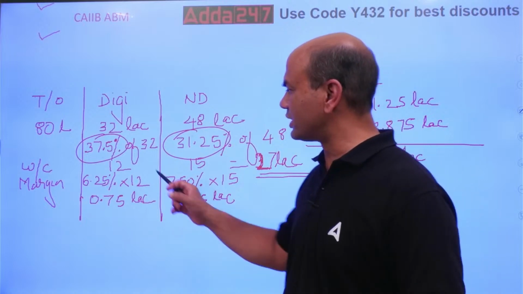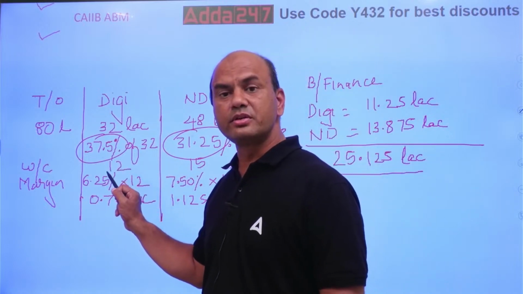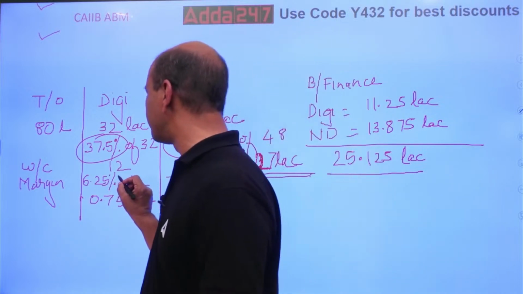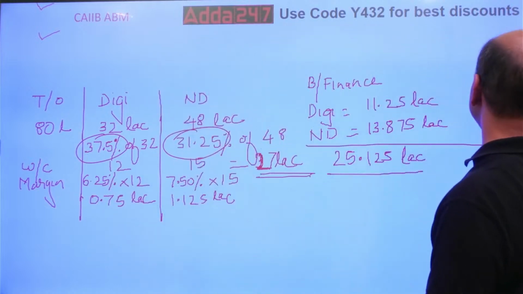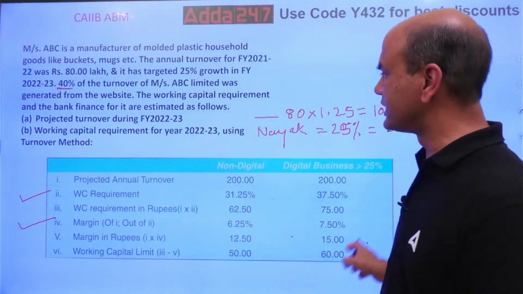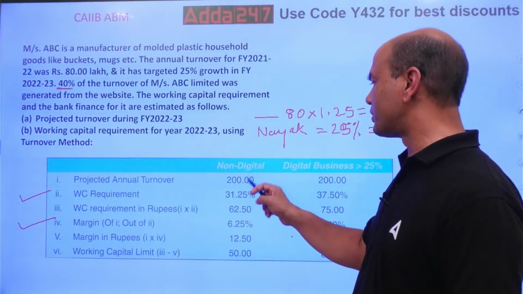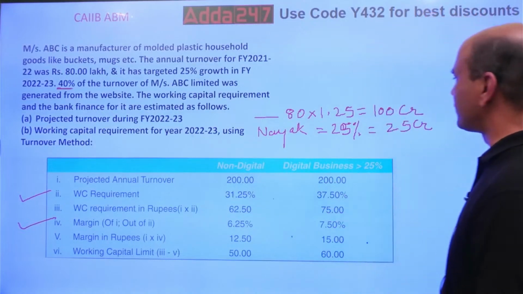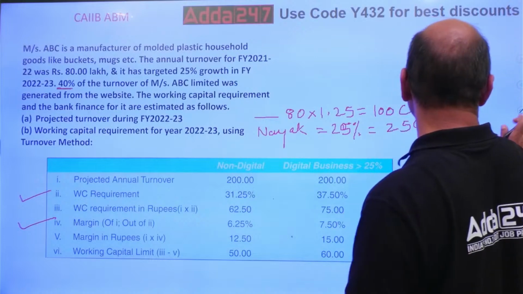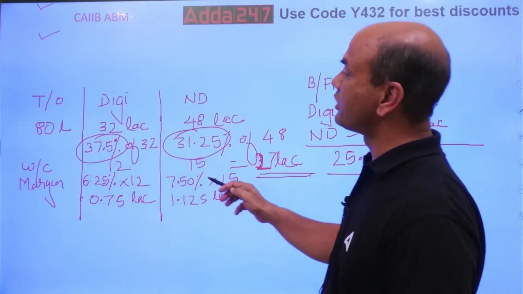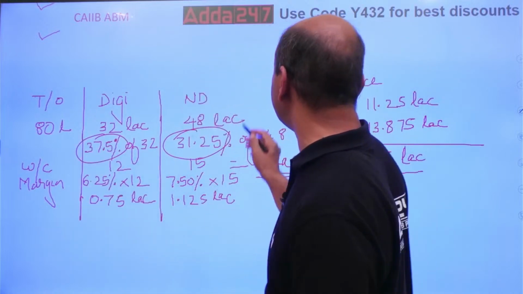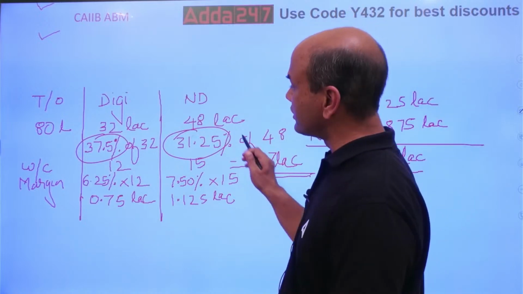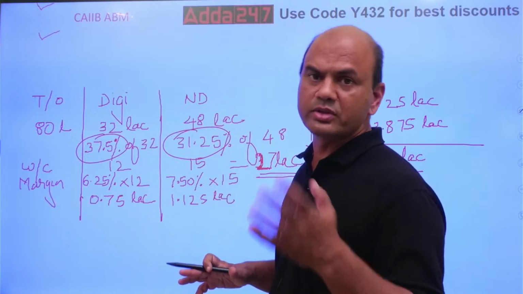Basically, you can call this 10% of this. So instead of 6.25, I'll take it as 1.2. I'll show you the examples first. In your books this example is given: annual turnover projected, digital and non-digital projected. So we'll calculate it for projected also. This I had calculated for 80 lakhs. Now let me calculate the same for 100 lakhs, because we want projected turnover. We'll solve it for 80 lakhs and also for 1 crore.